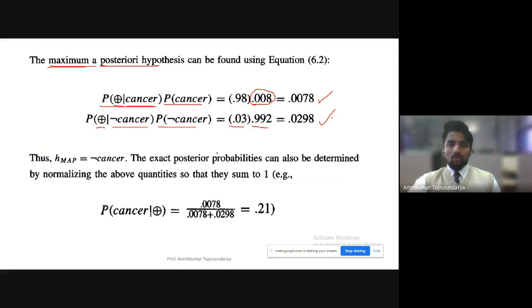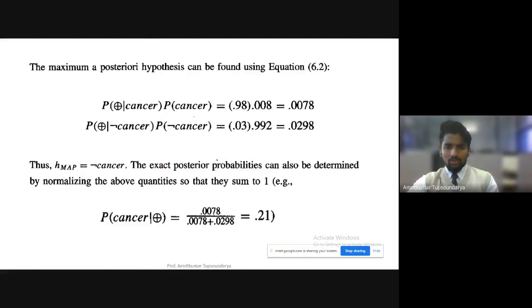Now we have to apply the Bayes theorem to compute the maximum a posteriori hypothesis. For the exact posterior probability, whenever I say posterior probability, the notation that should immediately reflect in your mind is P of H given D. This is our posterior probability.